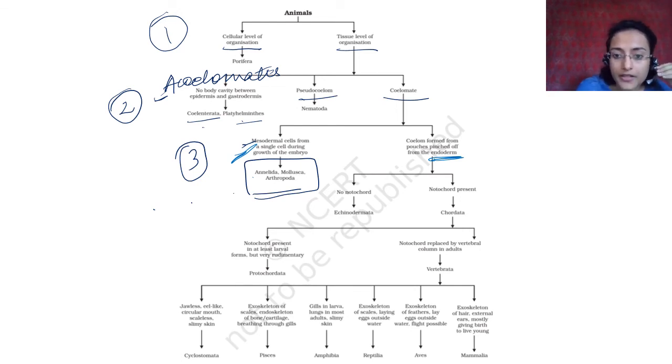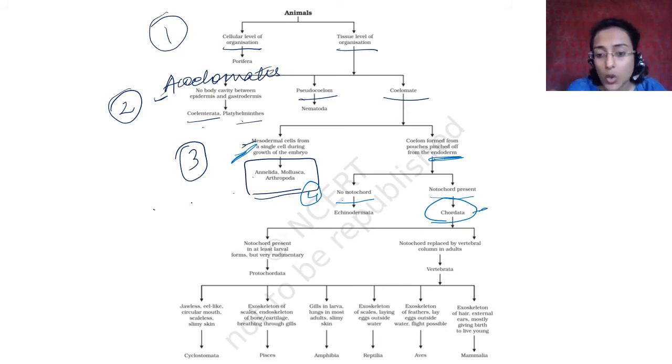Okay. Here again you have fourth level of classification, which is the presence or absence of notochord. So the coelom formed from endodermis, but there is no notochord, so it is echinodermata, and the notochord is present, so they have chordata. Remember in the last slide I told you that vertebrata is not a phylum, chordata is the phylum. So this is actually how it should be. It is actually chordata which is differentiated into protochordata and vertebrata, but in your book they have only mentioned chordata here. Okay, so there is no notochord in echinodermata.